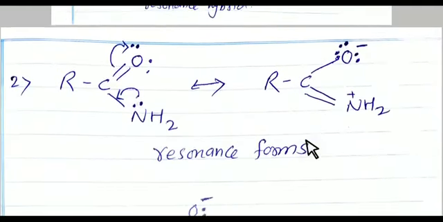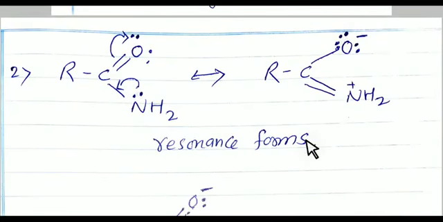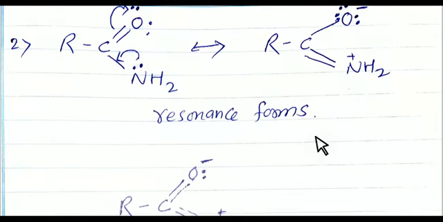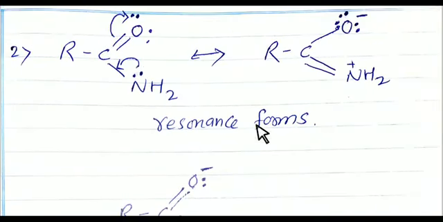See here, in the second example, a lone pair of electrons moves towards a pi bond. Nitrogen carries one lone pair of electrons. So the lone pair can move towards the pi bond in this structure.